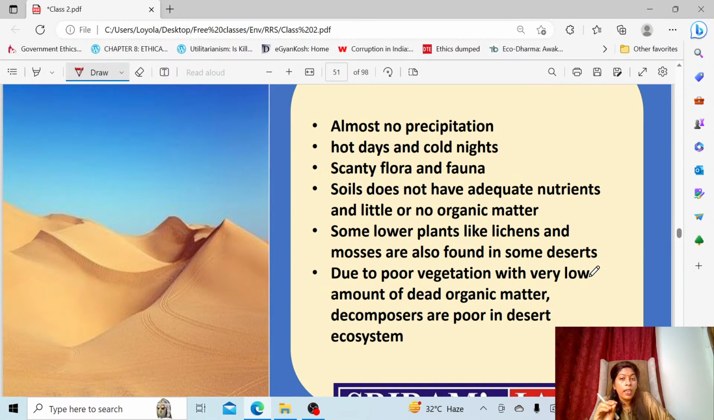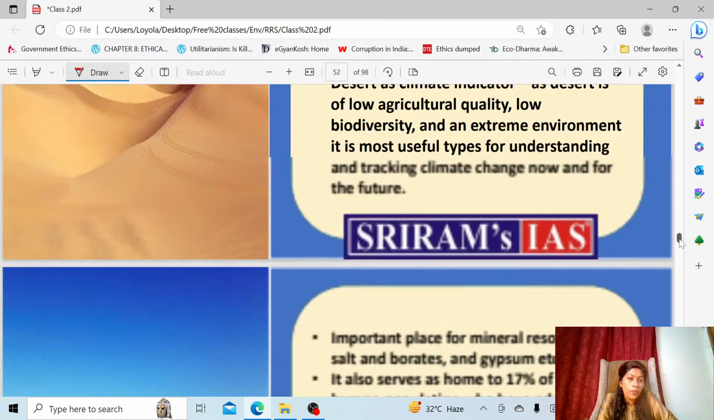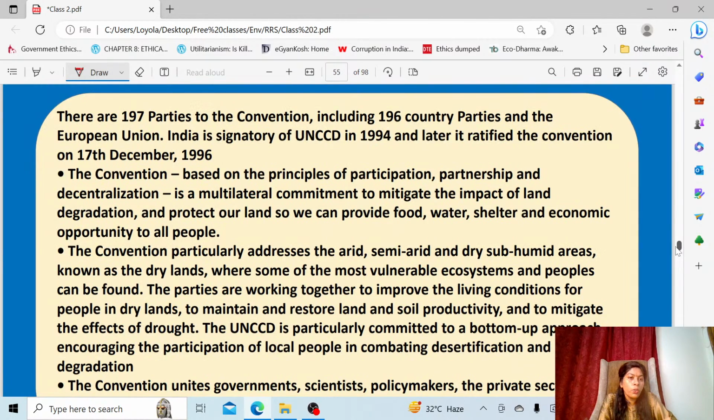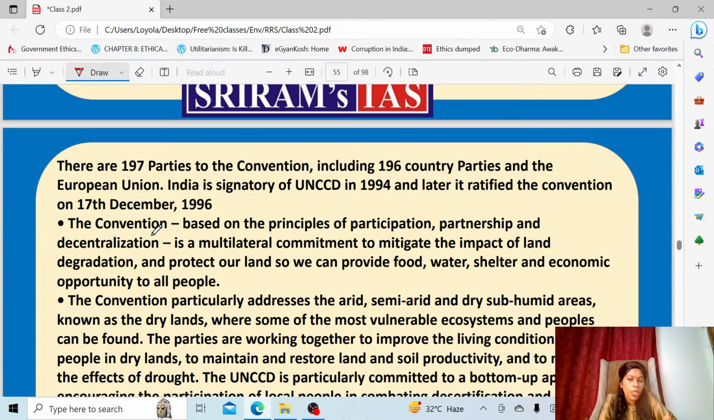Salts and minerals are present in these regions, and they are a rich resource of gypsum. Various types of minerals can be traced out from the desert, but there is a lack of nutrients. That's why a lot of plants will not grow in these types of ecosystems. Okay, right? Then we'll go to another important section under the desert.